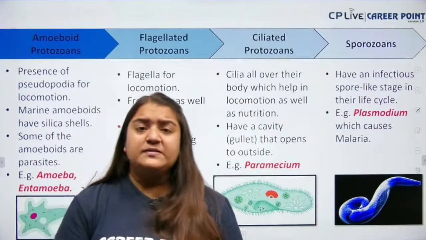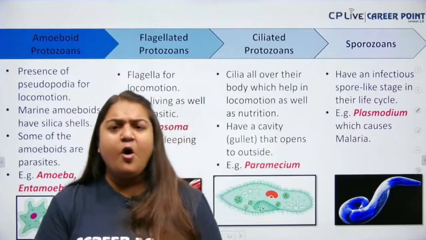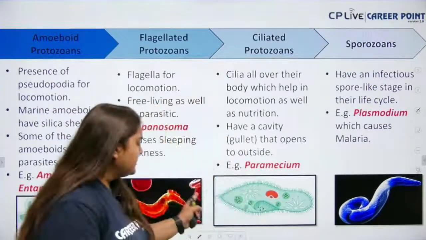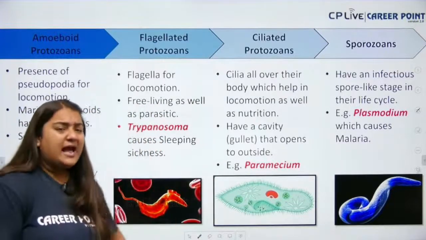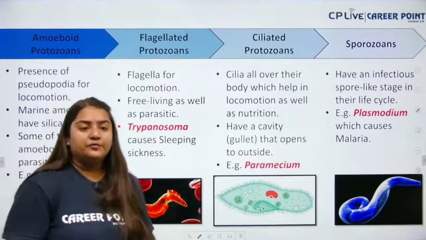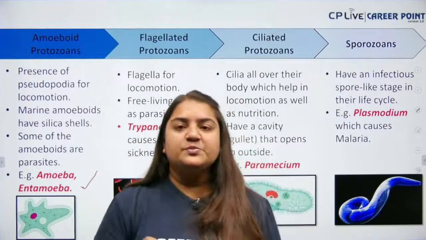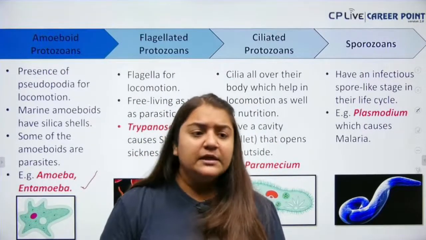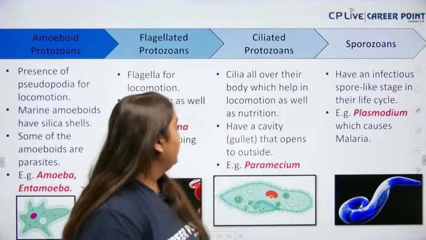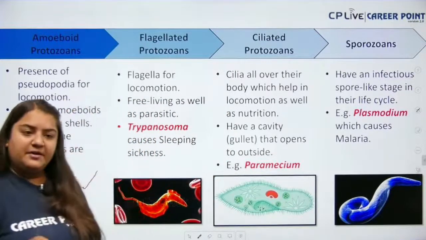Next, we have the ciliated protozoan. By cilia, that means the locomotion organ is cilia. It has cilia all over the body. For example, paramecium, very, very important. You can see the diagram of paramecium. It has cilia all over the body, and when the cilia do the beating movement, the paramecium will move. So the locomotory organ is your cilia, which is present all over their body. Clear everyone? They also have a cavity, or gullet, that opens outside. Everyone clear?